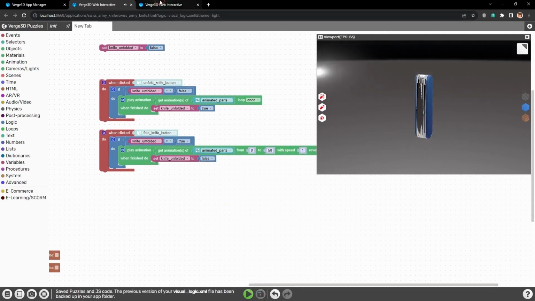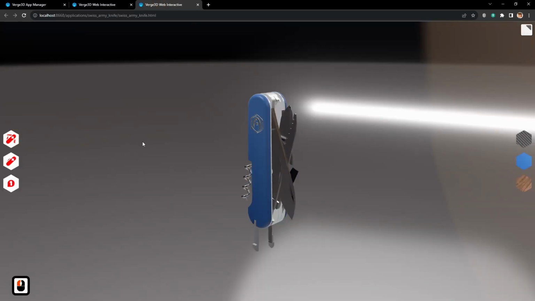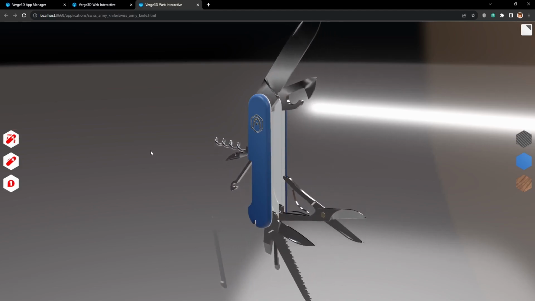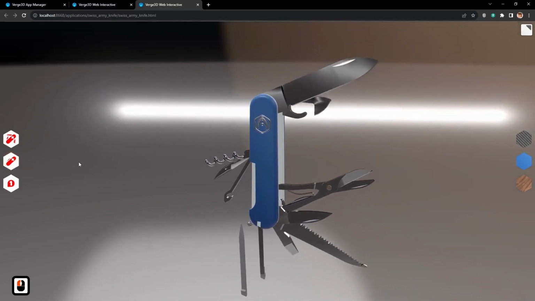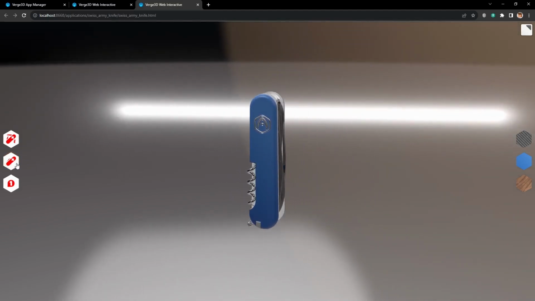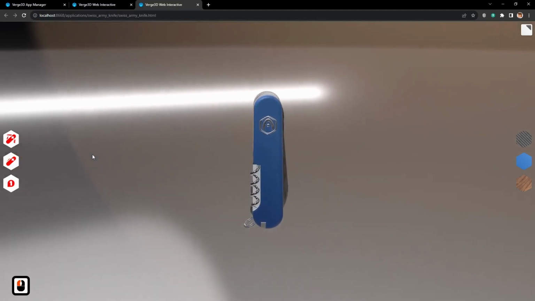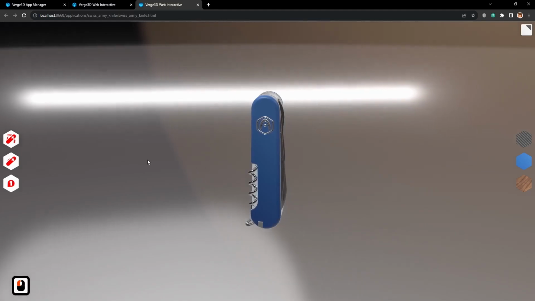Okay, now let's save and reload the application. And now let's unfold and try to unfold one more time. It doesn't happen. The logic that we've set prevents it. Now let's try to fold it and fold again, and again nothing happens. So the logic works perfectly.